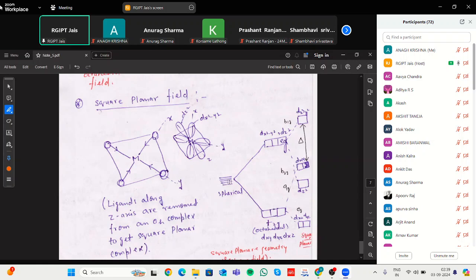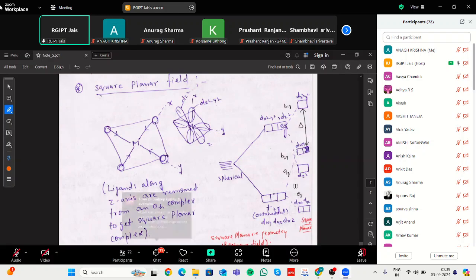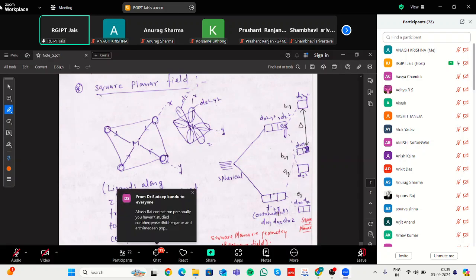These are the d orbitals. These can split into two, t2g and eg, and t2g has two configurations, either dxy and dyz. Second, eg is further split into dz² and dx² minus y². These are the energies, and the total energy in a square planar complex is slightly higher as compared to octahedral as well as tetrahedral complex.